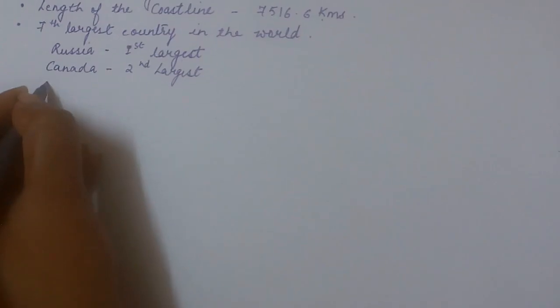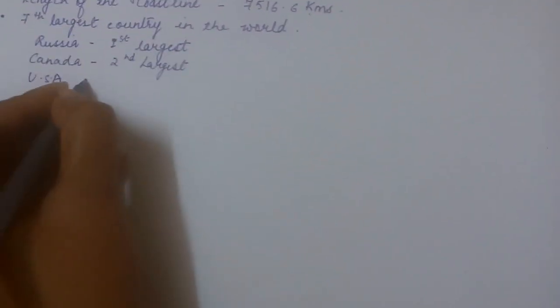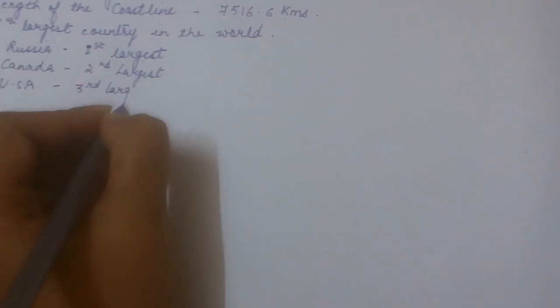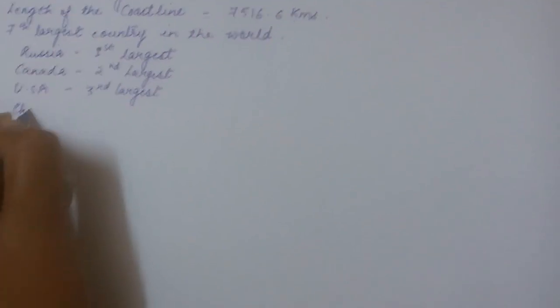Then after that, third largest one, USA. Then the fourth largest one, it's China.